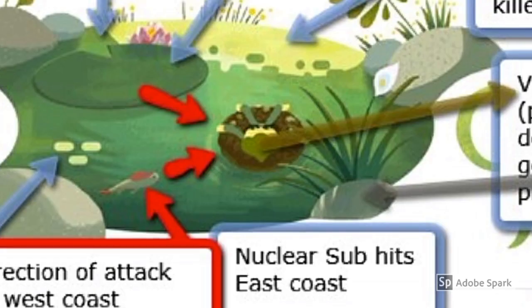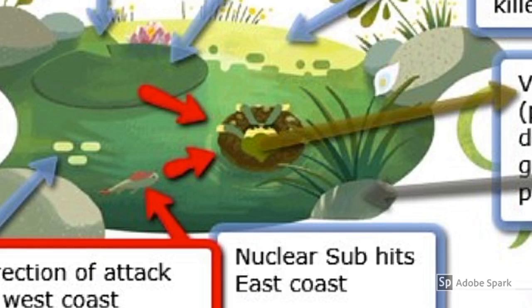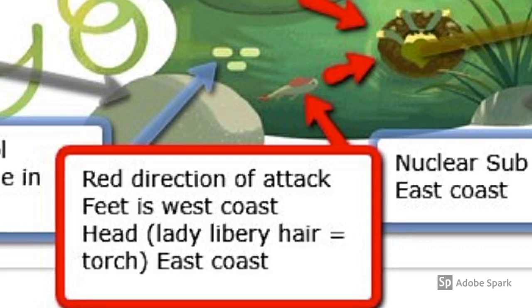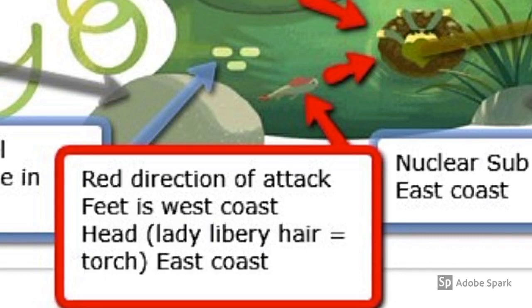The dude in the center represents America, and the dinghy represents the continent. Around it are surrounded, like there's this lily pad, there's this fish, and other things that represent the things that are coming at her. The small fish with the red fin represents the New York attack because it's headed toward the head, which represents the Statue of Liberty, which is going to be decapitated essentially as a nuclear tsunami, which is about 1,600 feet high, taller than the Empire State Building, hits and knocks it out, along with most of the coastal sidelines up to miles inwards, maybe 5 to 10 miles.